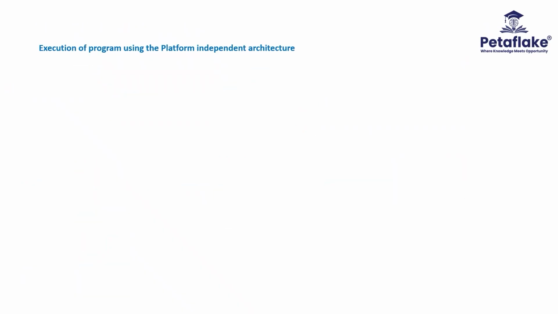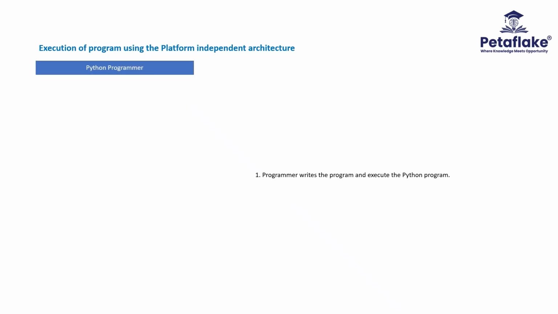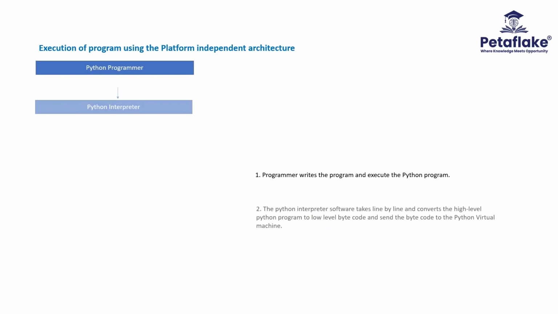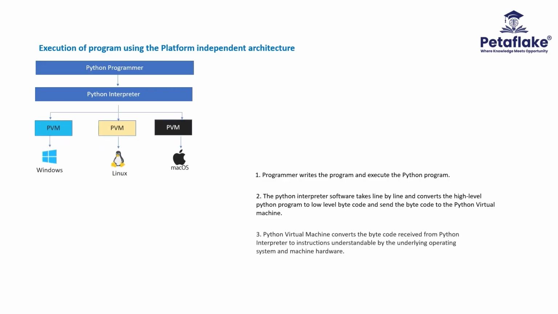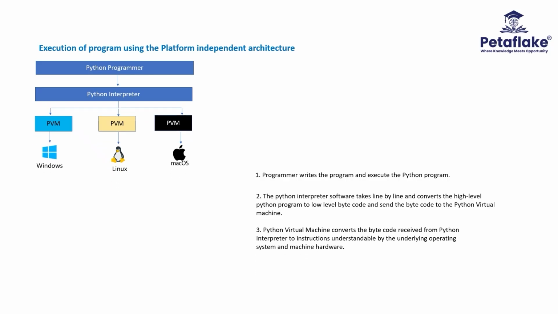Let's understand how a Python program is executed using this architecture. The programmer writes the program and submits the program for execution to the computer. The Python interpreter software takes line by line and converts the high-level Python program to low-level bytecode and sends the bytecode to the Python virtual machine. Python virtual machine converts the bytecode received from Python interpreter to instructions understandable by the underlying operating system and machine hardware. Finally, the output of the program will be returned back to the programmer.